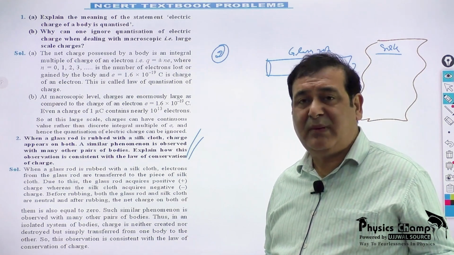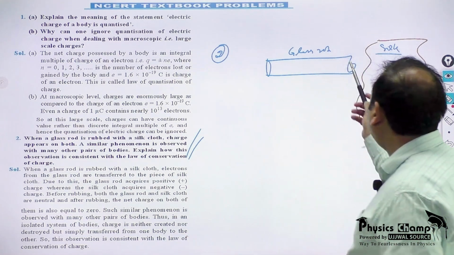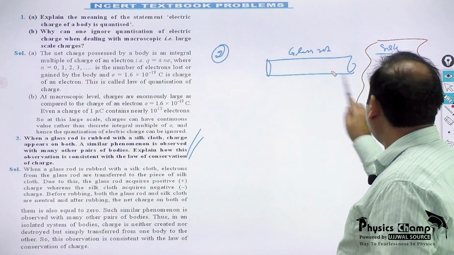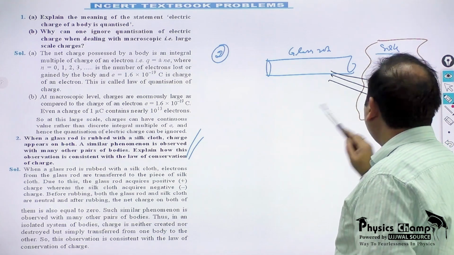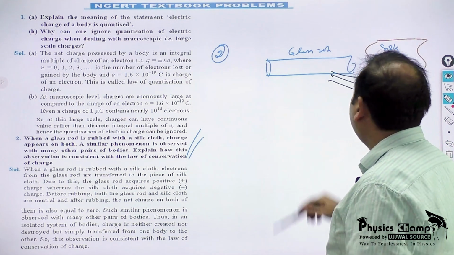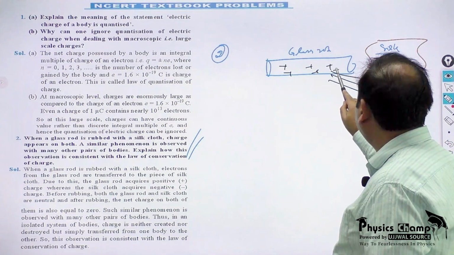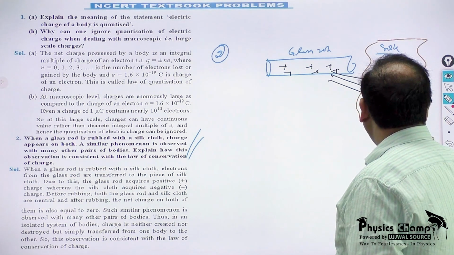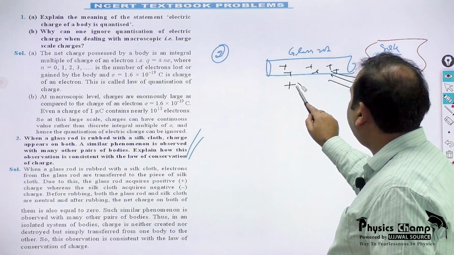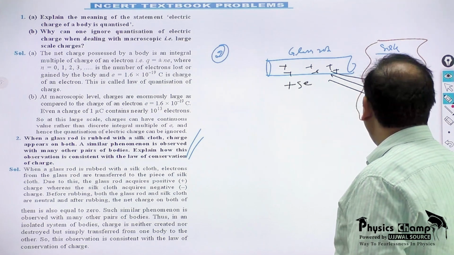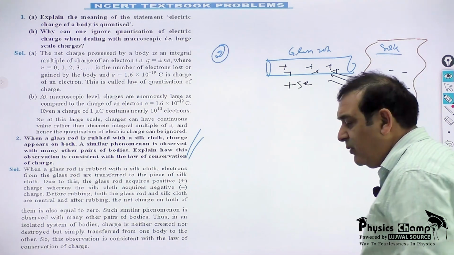Our answer is simple: maybe the glass rod is rubbed with silk. So some electrons transfer from the glass rod to the silk. As a result, the glass rod becomes positively charged and the silk becomes negatively charged. But if the glass rod has a loss of 5 electrons, at the same time the silk will have a gain of 5 electrons.